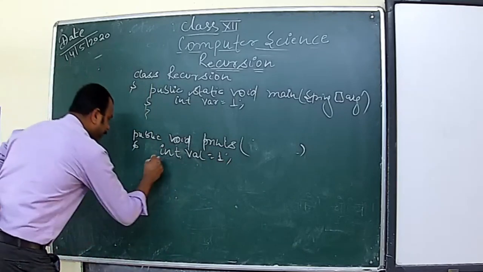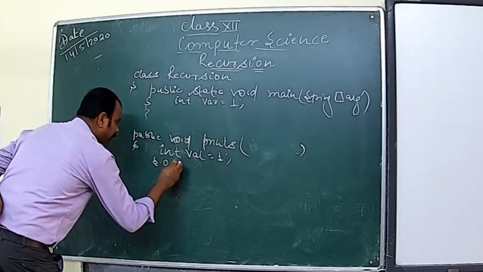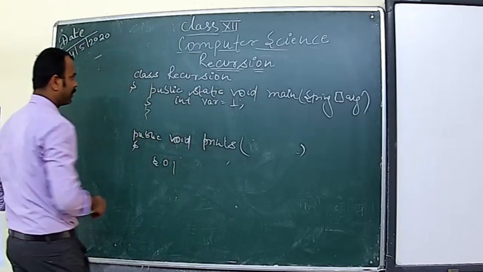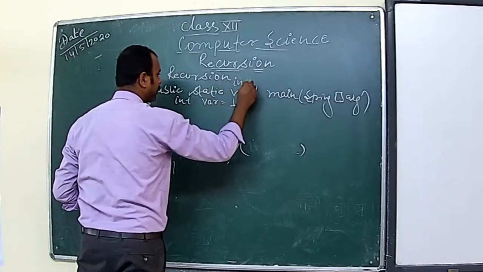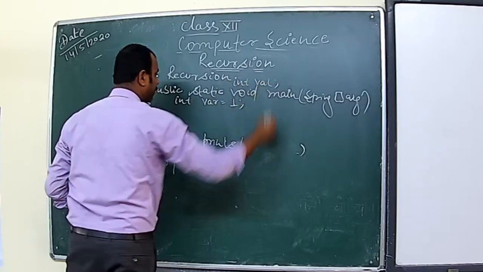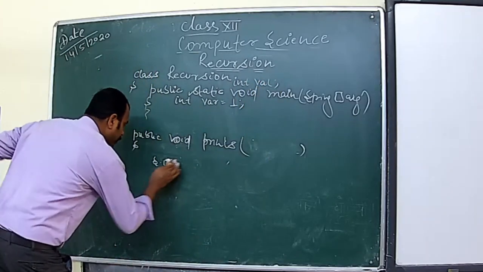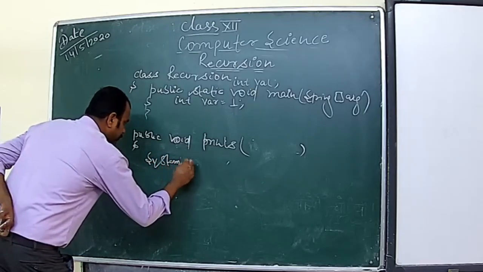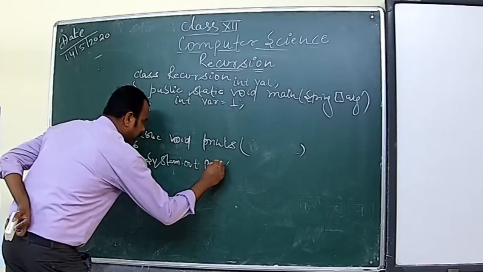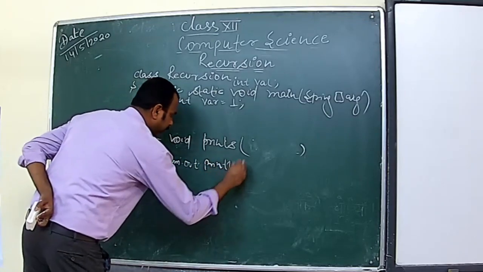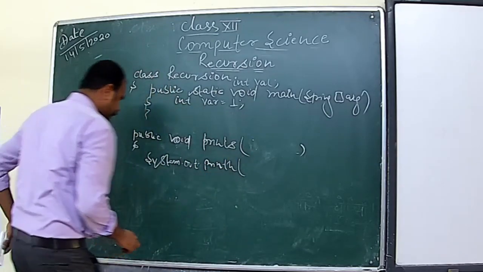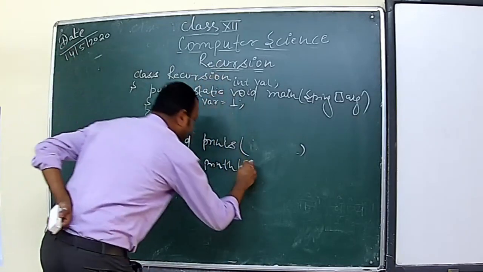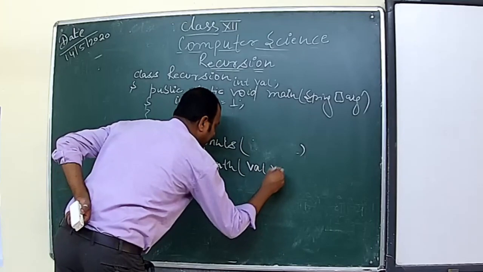And then we will write System.out.println val.